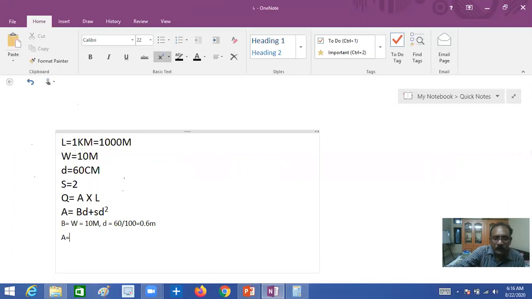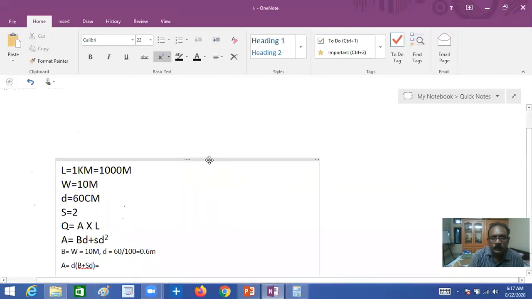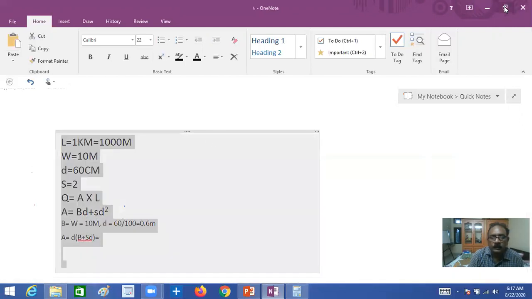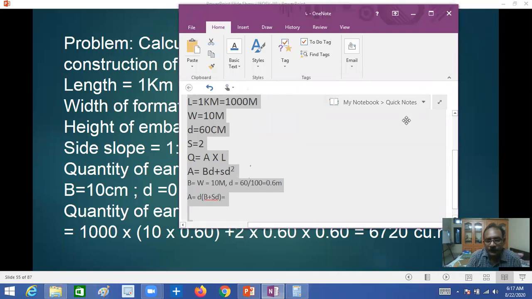A is equal to, you can take D common, D times B plus S D. This you can write as the area from the above formula. Here D is equal to 0.6.